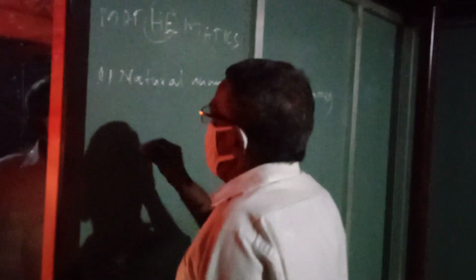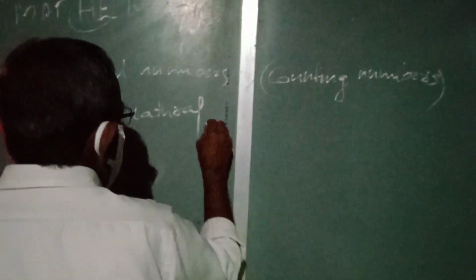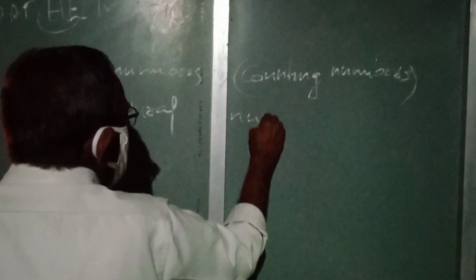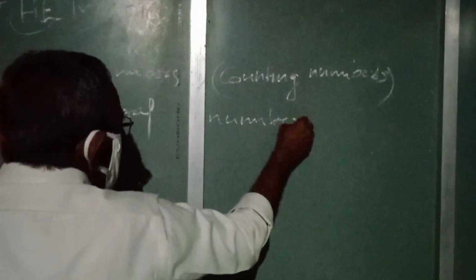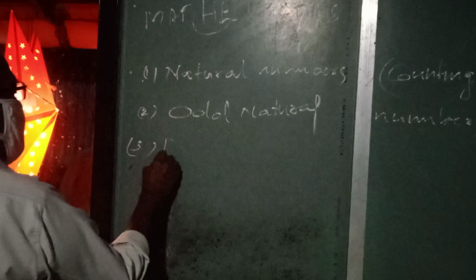Then among these, odd natural numbers. Then even natural numbers.